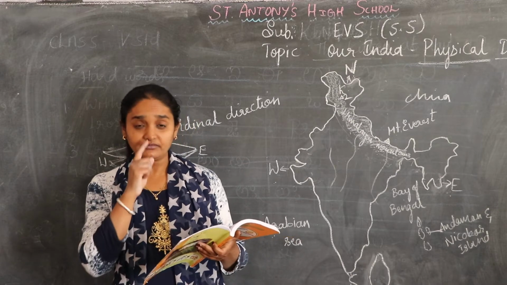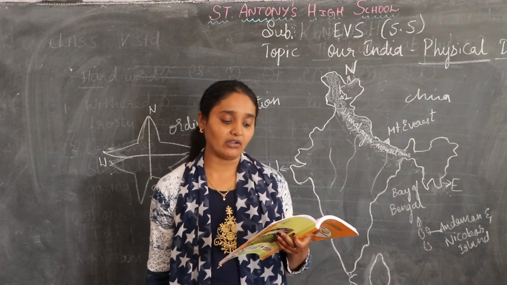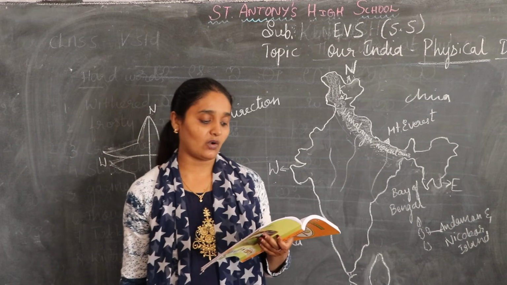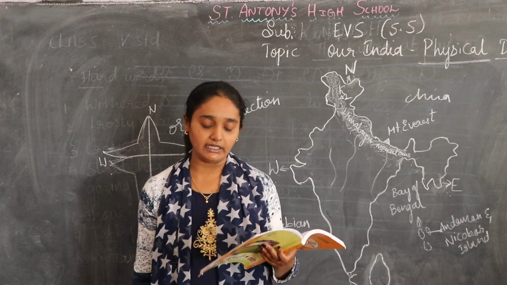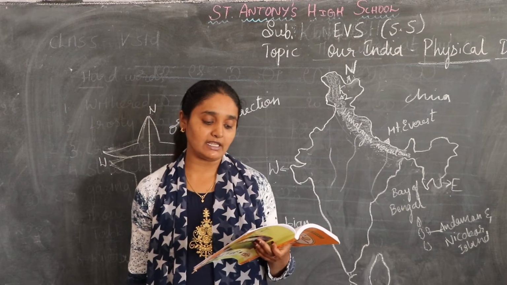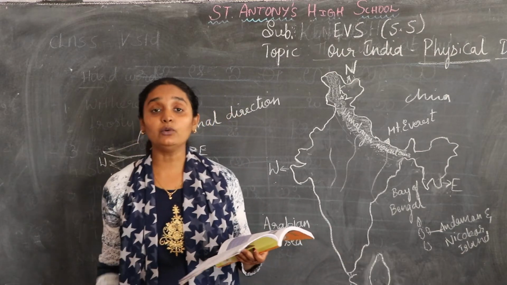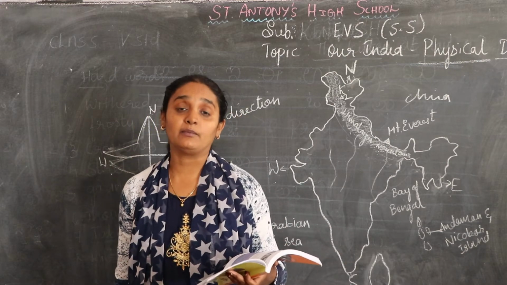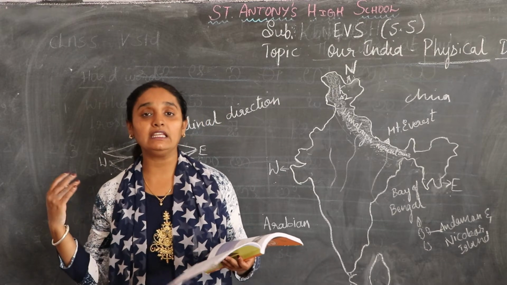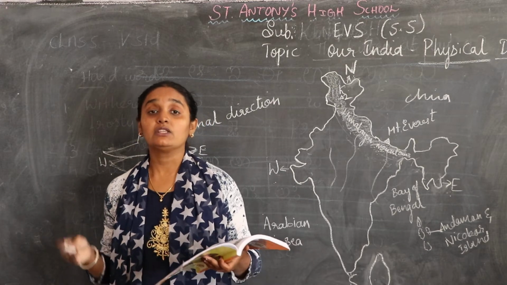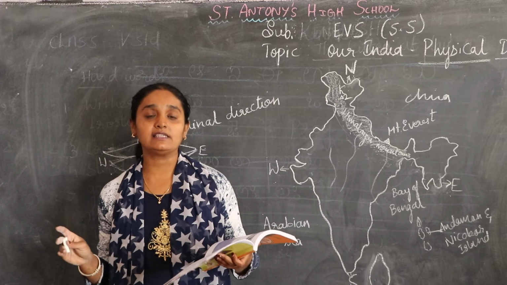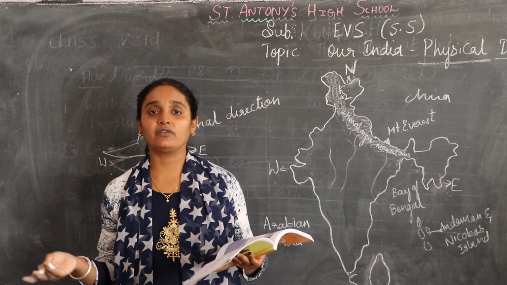Next, an unusual wide and long valley in the low Himalayas is called Doon, for example Dehradun in India. It is a popular tourist place. During summer, people visit here. Why do people visit these places in summer? We go to hill stations. One such place is Dehradun, and many tourists visit it.